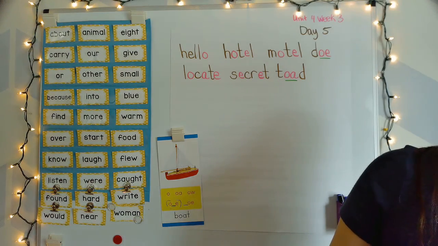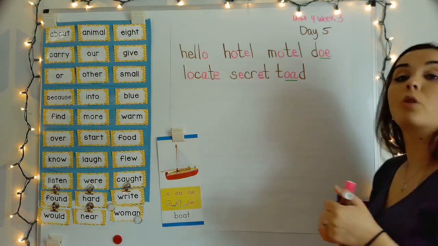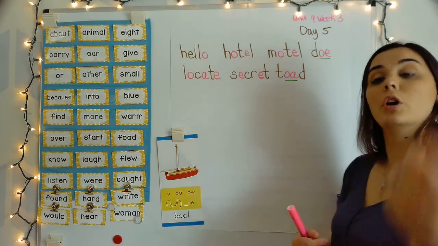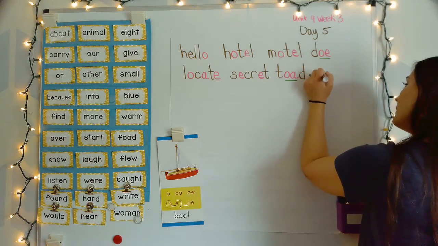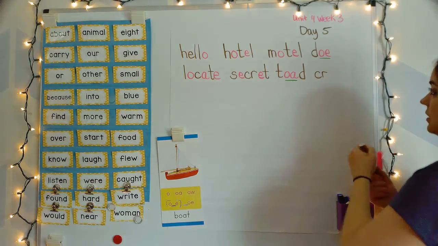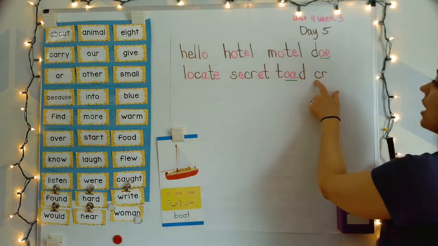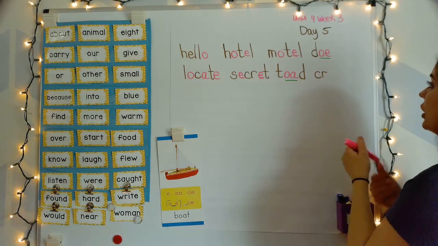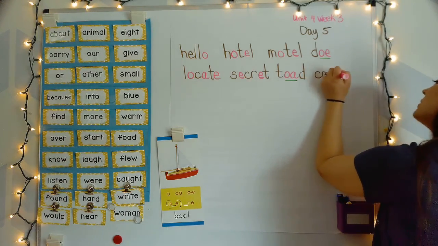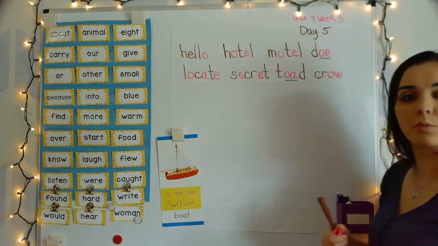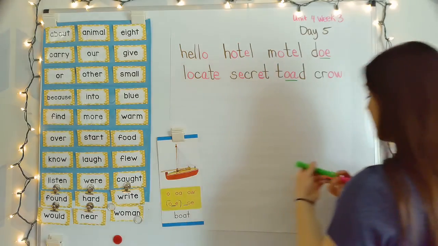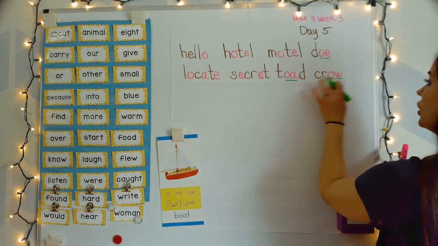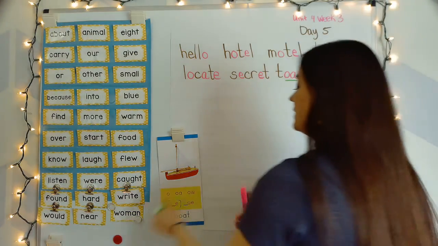Toad. Next word. Crow. Your turn. Cur, O. Crow. See R, one of those blends at the beginning. K, cur. And the long O sound that you hear at the end of the word crow is spelled with the team O-W. Cur-O. Crow. All right, let's read our second line.